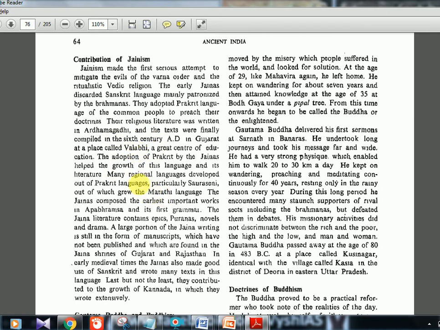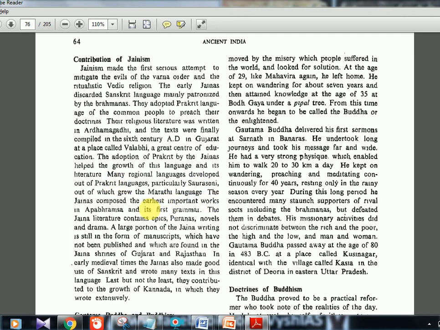Then one important thing, there is a language called Sauraseni. This is a regional language which developed out of the Prakrit. From Prakrit, Sauraseni developed, and from Sauraseni, the Marathi language developed. So you should know the parent language of Marathi, you can tell as Prakrit. Not directly but indirectly, because Marathi is from Sauraseni and Sauraseni is from Prakrit. So this is also one factual thing which UPSC can pick up.